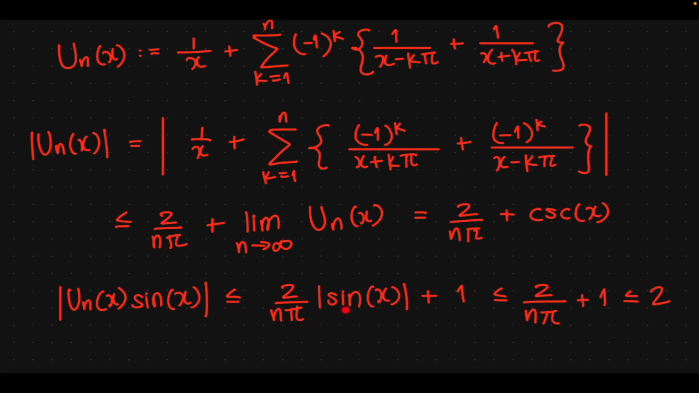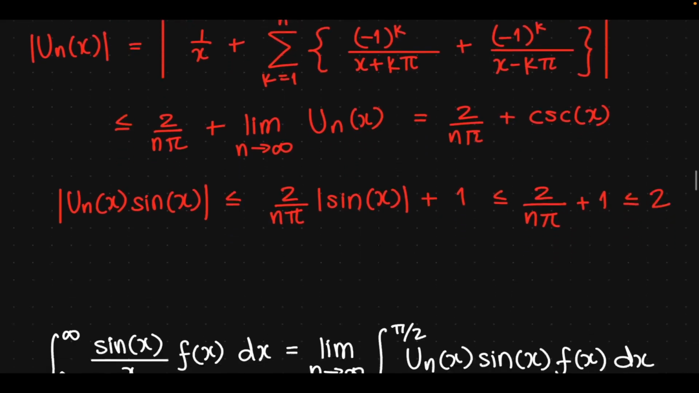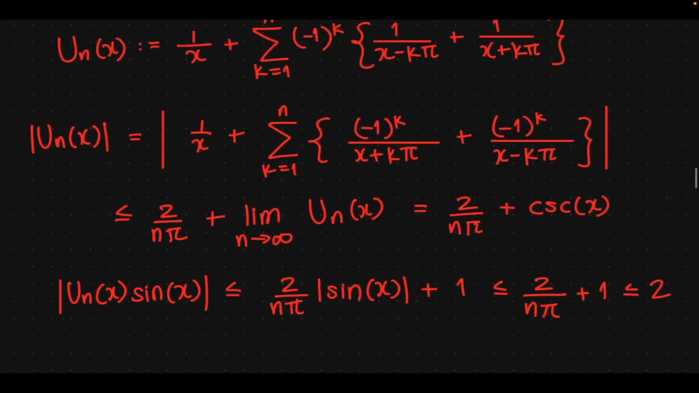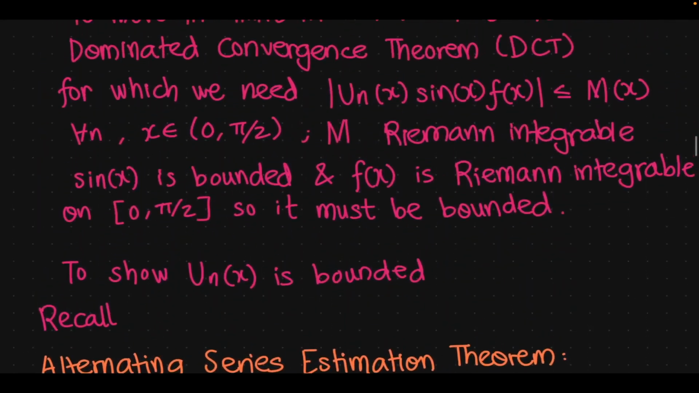But we know that sine of x is upper bounded by 1, so we get less than or equal to 2 over n pi plus 1, which we know is less than or equal to 2 by simple estimation. So we have indeed found, instead of a function which is Riemann integrable and an upper bound, a constant. So it's a constant function, and a constant is Riemann integrable on 0 to pi over 2.